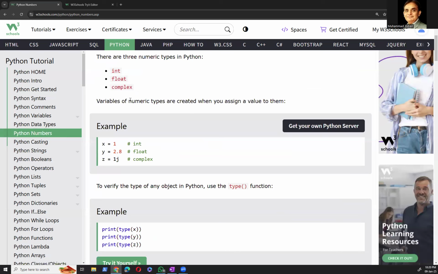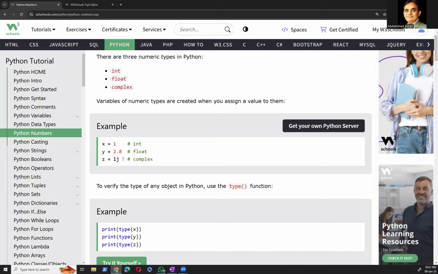Variables of numeric types are created when you assign a value to them. We already know that. So x is 1 means x is a variable and its value is 1. y is a float variable and its value is 2.8. z is a complex variable and its value is 1j.